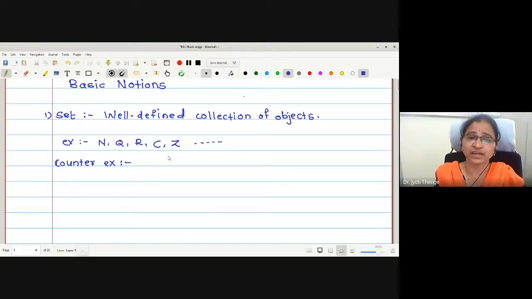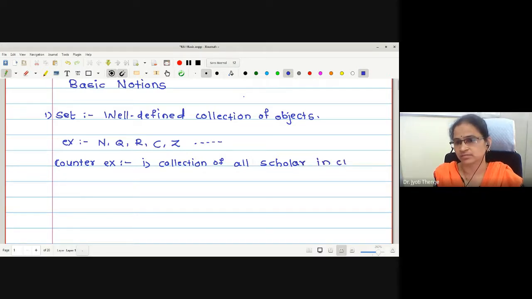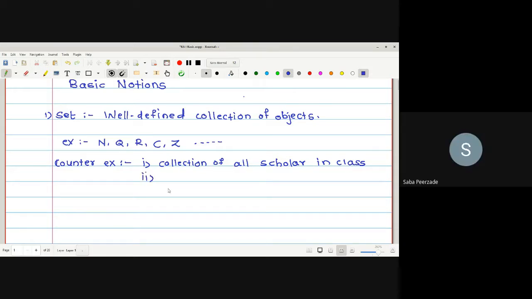Therefore, you have to define it clearly. Your definition of the corresponding characteristic should be very clear. The definition should be very clear. Therefore, let me write your example. Collection of all scholar students in a class. Any other example? Brave students in a class.